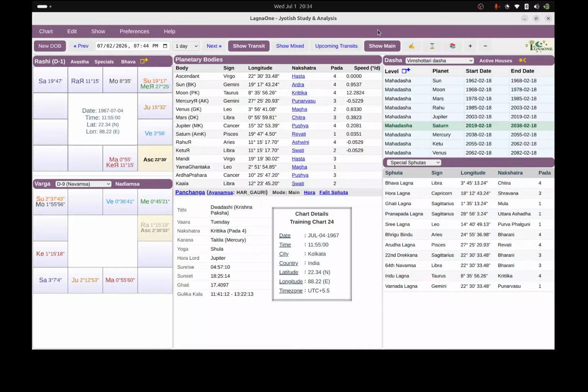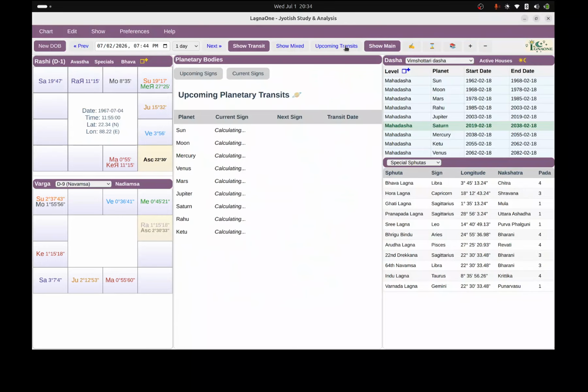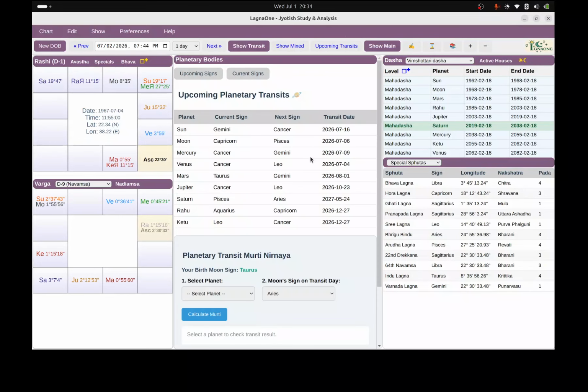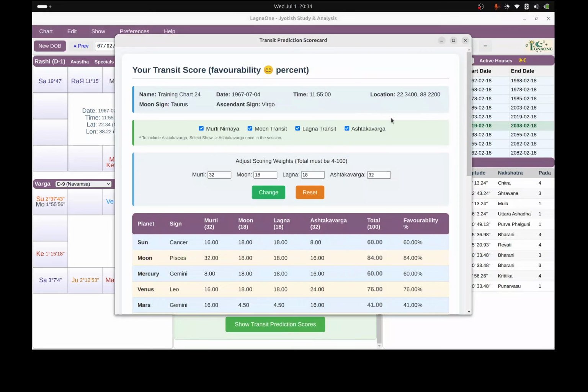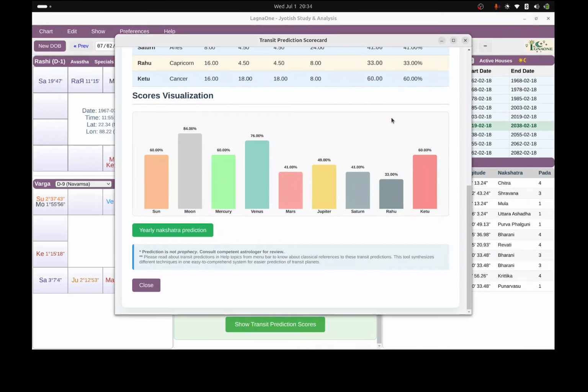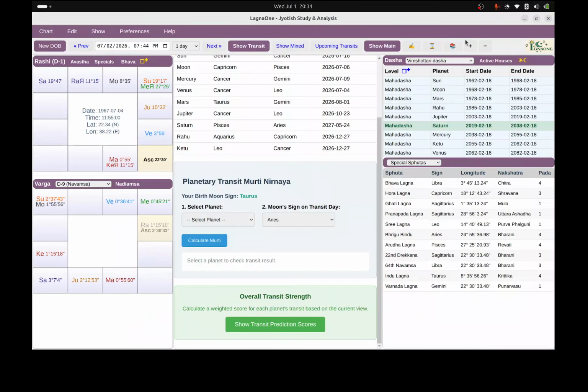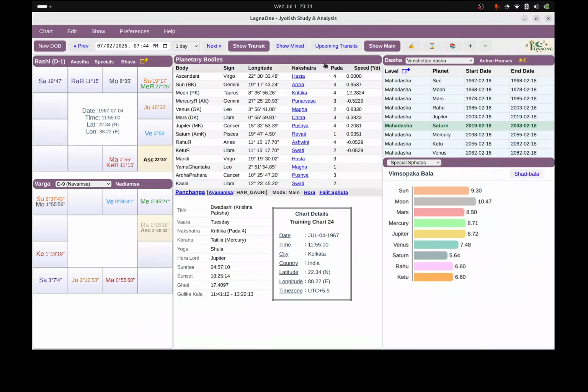That's LagnaOne's philosophy, right? Keeping maximum useful information in one screen without any clutter, so that your flow when you are teaching, when you are counseling is not disrupted. So upcoming transits, this is how it is. You can see the transit prediction scorecard is already there. It's nothing new. You can see the complete one based on classics. So that is a very powerful feature in LagnaOne.